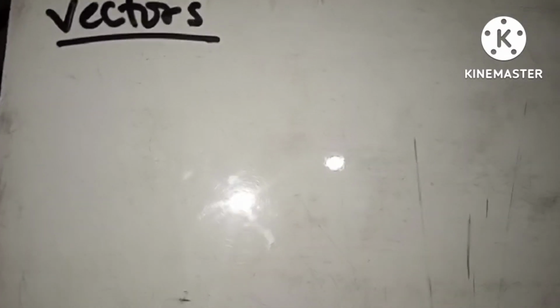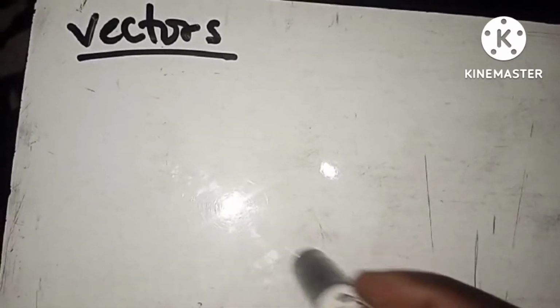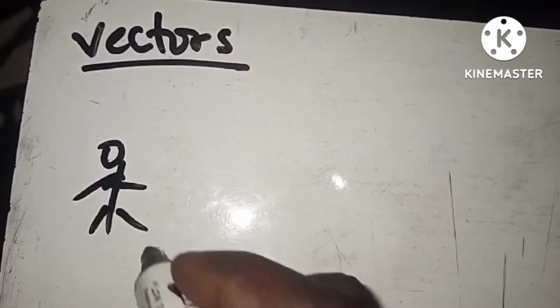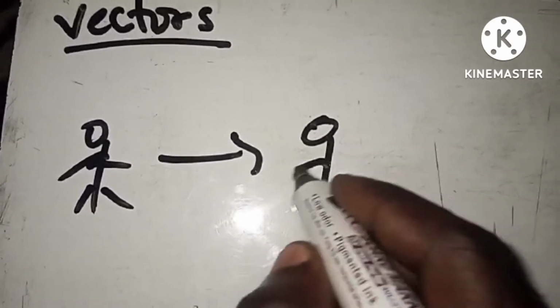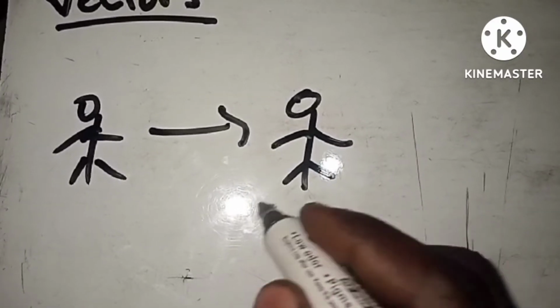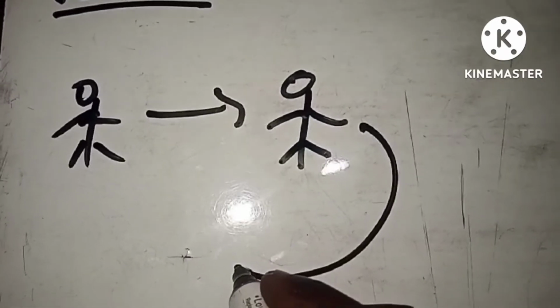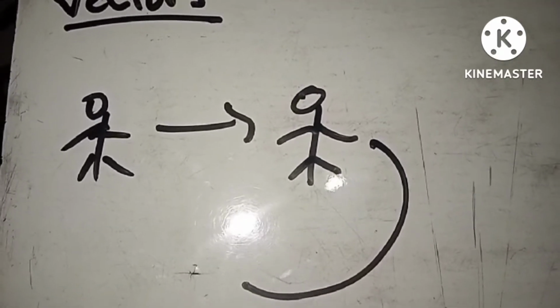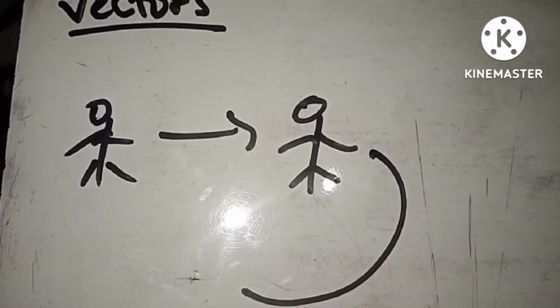Now let's have a look at these questions and see how this vector works. But the only thing you have to know is that if you combine this human being with another different human being, they are going to produce a third human being. Is that okay? So if you combine two vectors, what am I going to get at the end? Let's have a look at these questions.